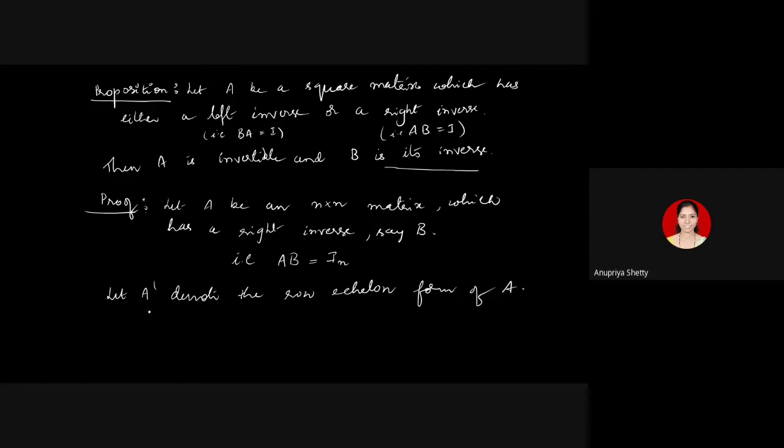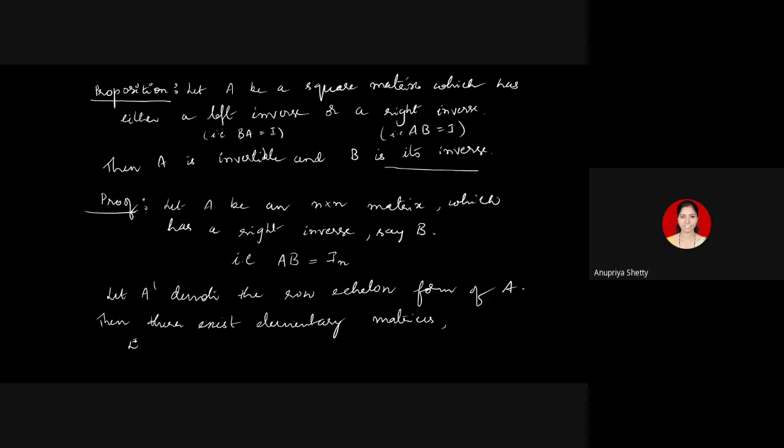How do we arrive at the row echelon form from a matrix A? By applying elementary row operations. And as we know, applying elementary row operations is equivalent to multiplying A on the left side by suitable elementary matrices. Then there exist elementary matrices.